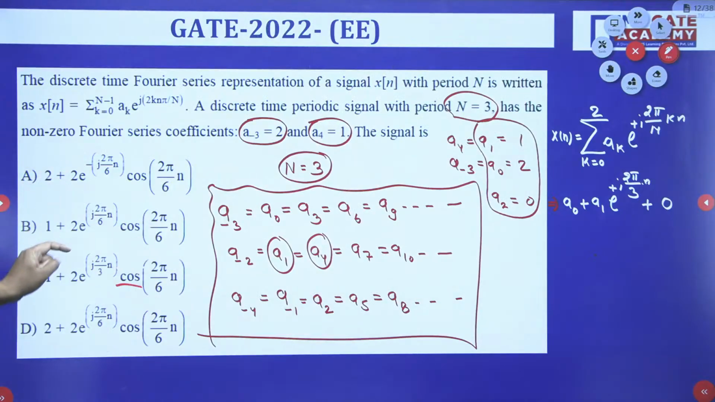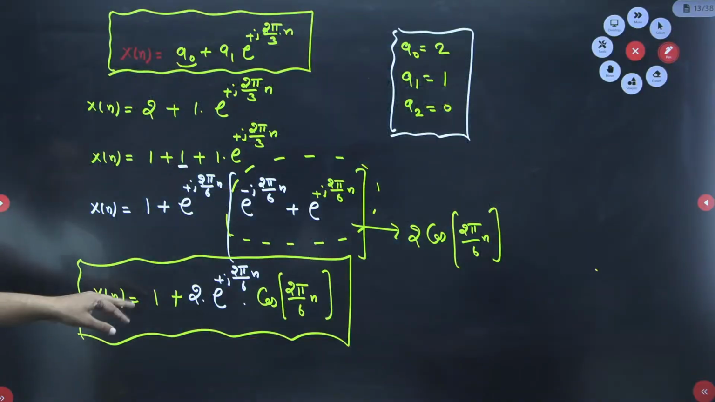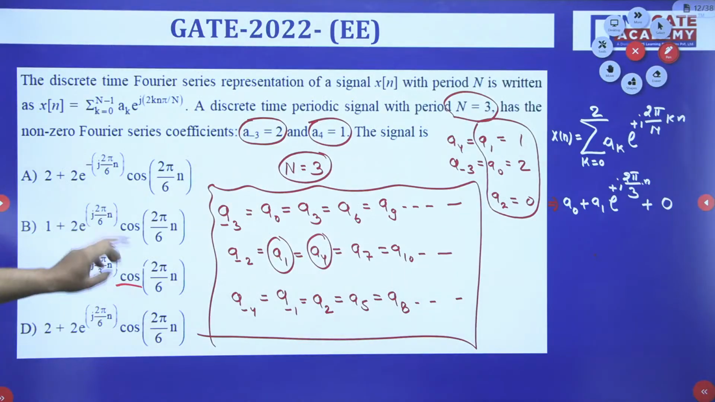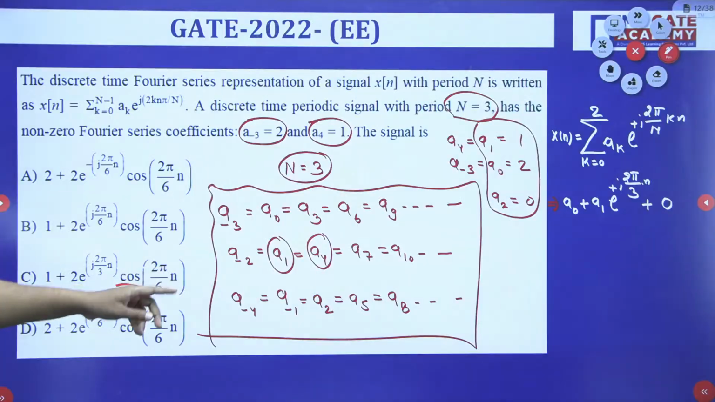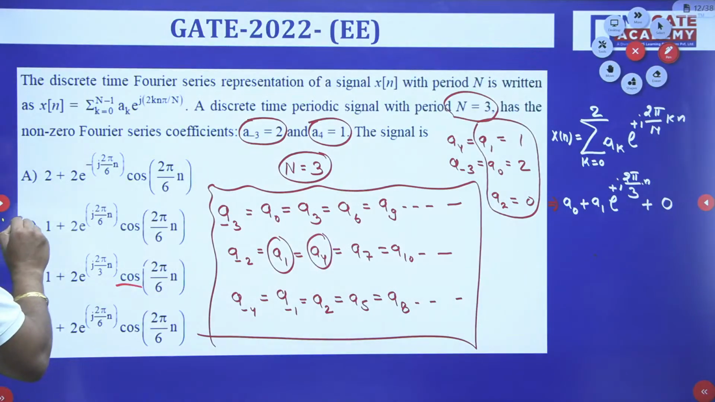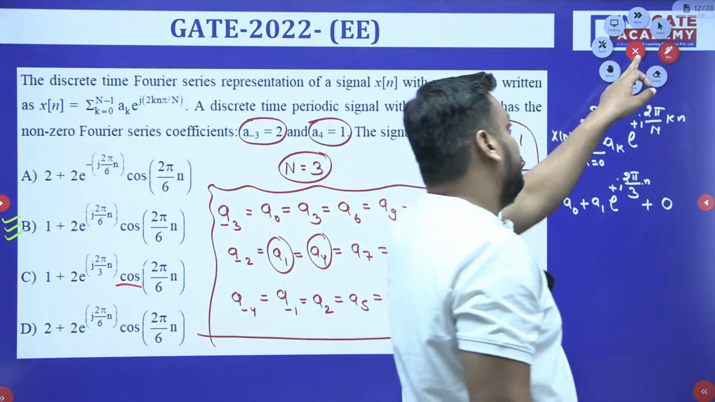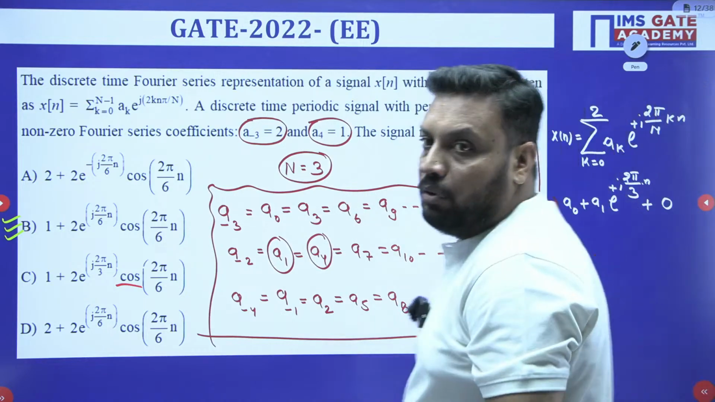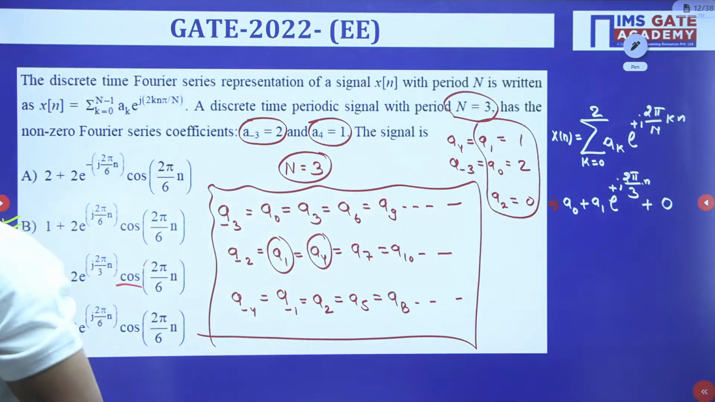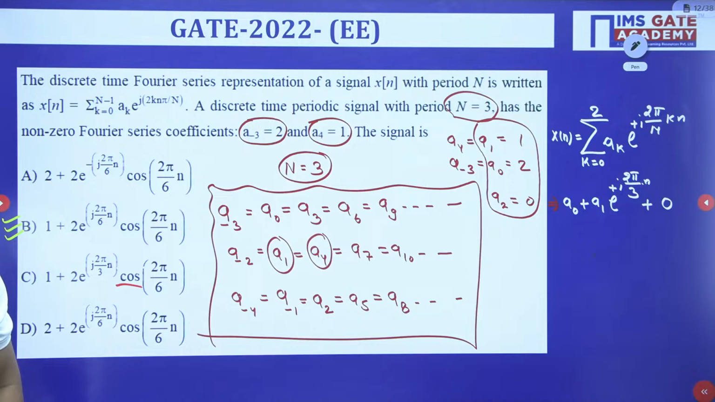When you see the option 1 plus 2 e to the power j 2 pi by 6 into n dot cos pi by 6, option number B, B for Bombay, is absolutely correct. I hope this is crystal clear to you. So you should reply fast, guys. Shall we go for next or wait?